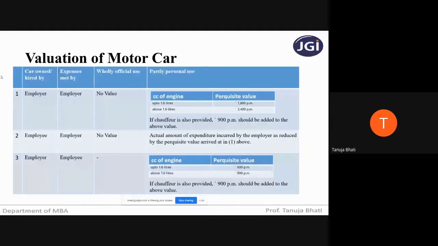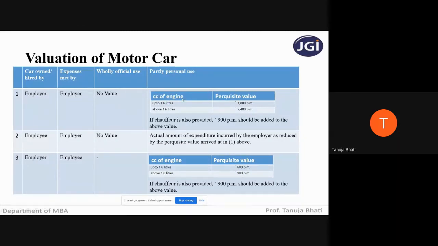Next, partly personal use means maybe after working hours, the employer is allowing the employee to take it home and use it for a personal purpose also, in non-working hours also. So suppose if the motor car is partly used for private and partly used for office use, then what is the value of perquisites?